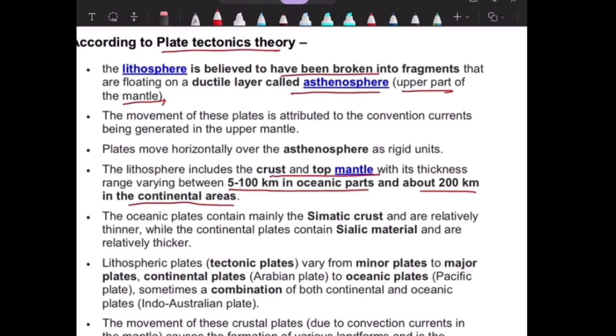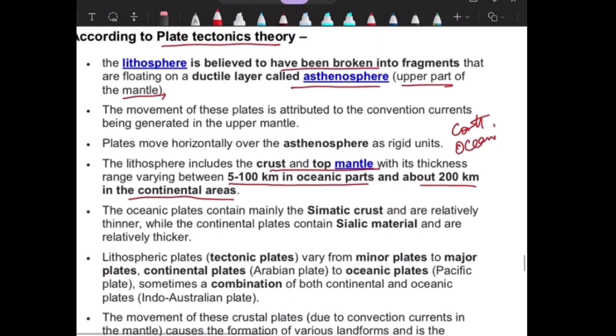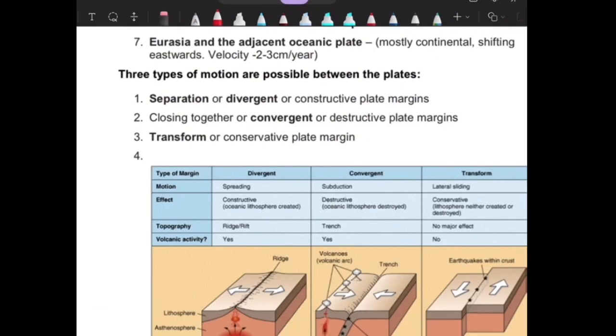That is, we have two types of plate, known as continental plates and oceanic plates. Okay, now as we move forward, we have studied two types of plate. These plates show three types of motion known as divergent, convergent and transform plate boundaries. That is, if two plates are present, the ones coming towards each other are known as convergent, those moving away from each other are known as divergent, and those moving in a shear direction are termed transform boundaries.